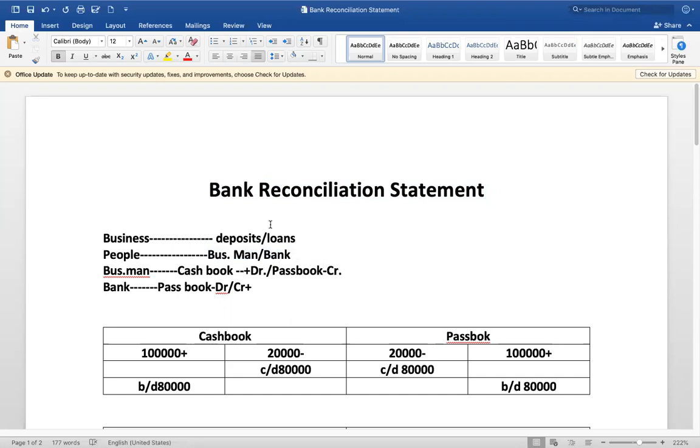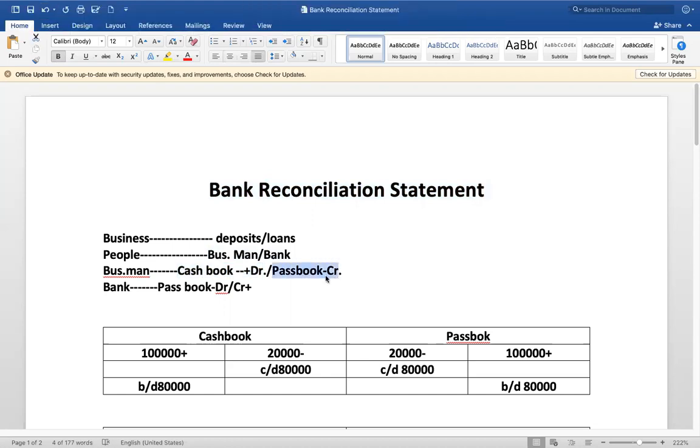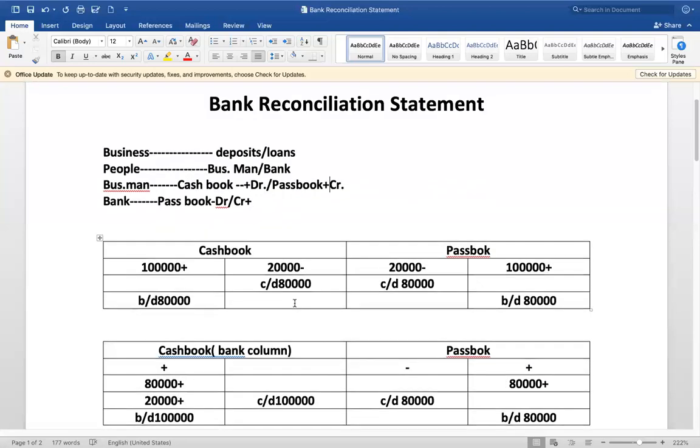Now, the cash book debit balance means it is favorable balance. The passbook credit balance means it is favorable balance. It is favorable balance, right? Okay.